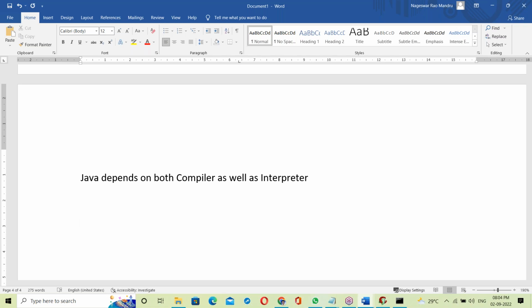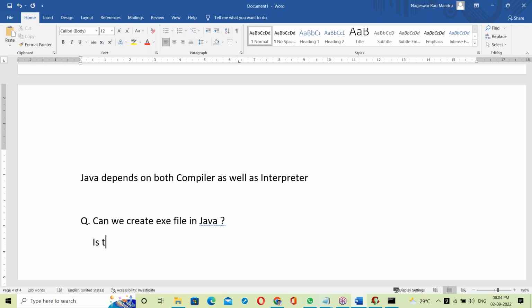Now, some questions for you guys, based on your understanding. Can we create an exe file in Java?